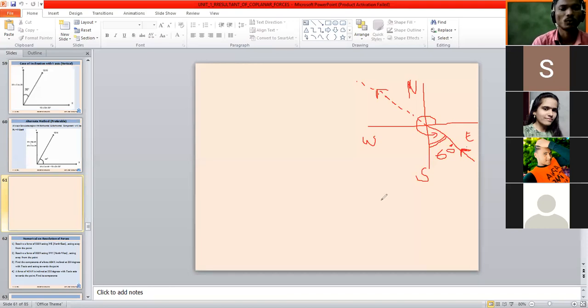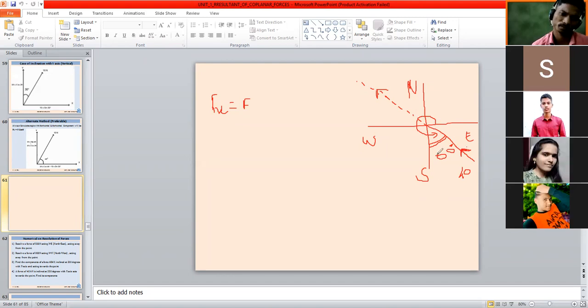If you want to find Fx and Fy, it is now very simple. How much force is given? 40 kilonewton. So what will be the formula for Fx? F cos theta? Here you have to check. While finding Fx and Fy, you are again making confusion. This 60 degree angle, is it with the vertical or horizontal? With the vertical.